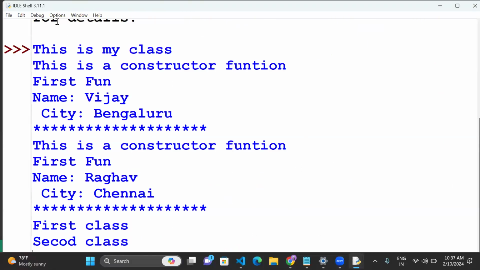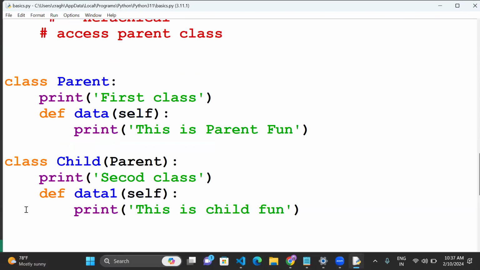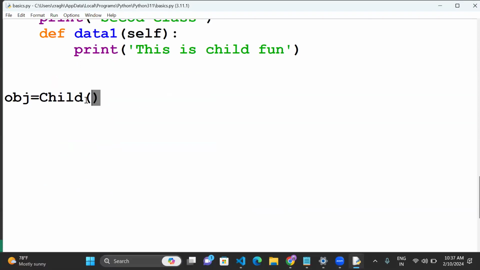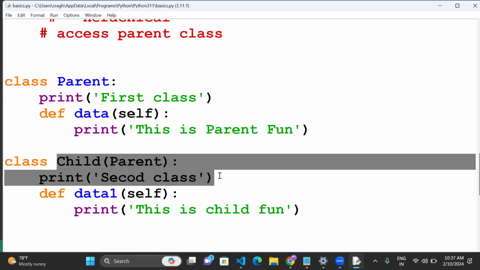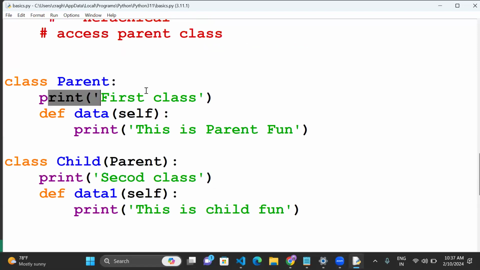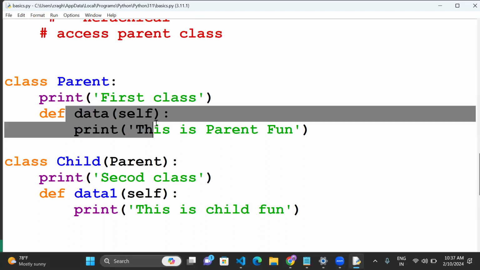Now we'll see here. It triggered first class and second class, but not the method. The method is not triggered actually. Only the classes exist basically. The basic object is triggered. So whenever the object is calling a child, the child statement is triggered, and the parent statement is also triggered. But the function, nothing will happen.